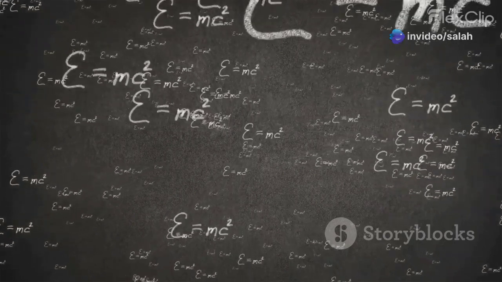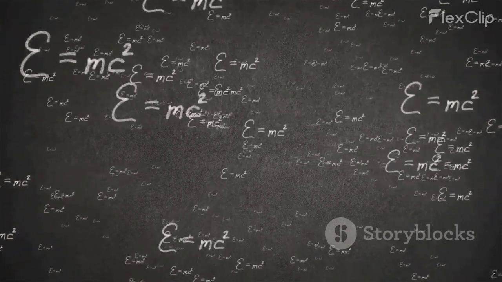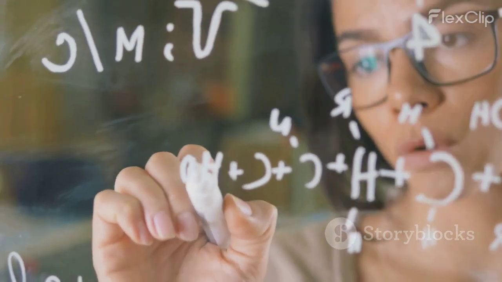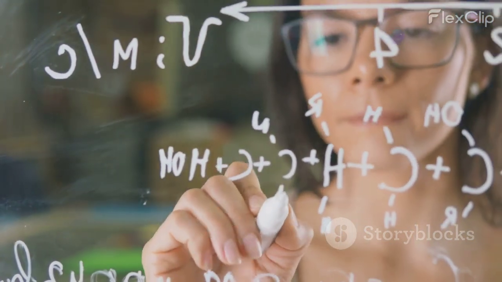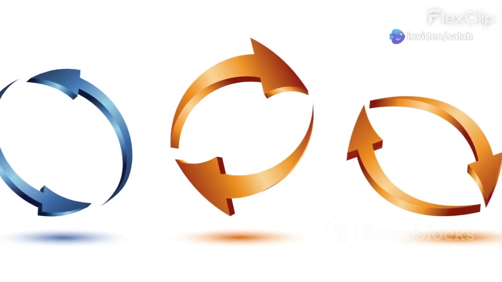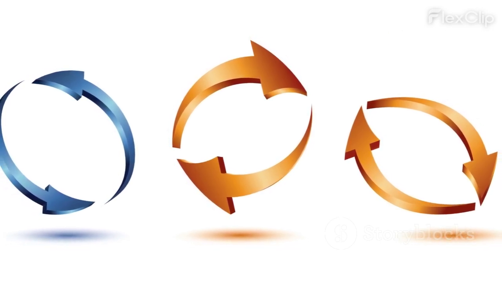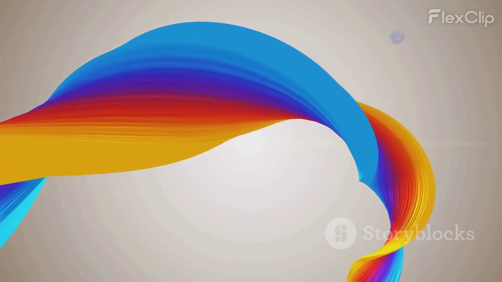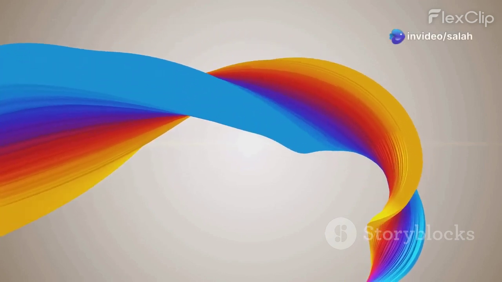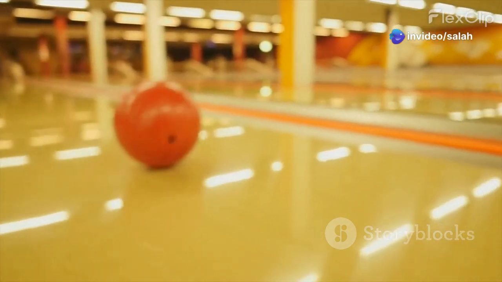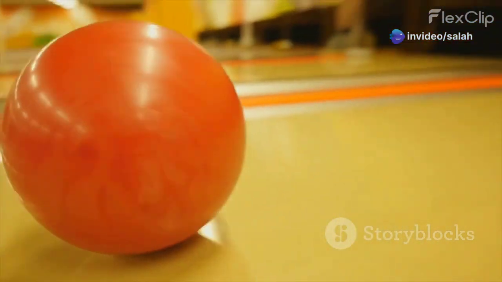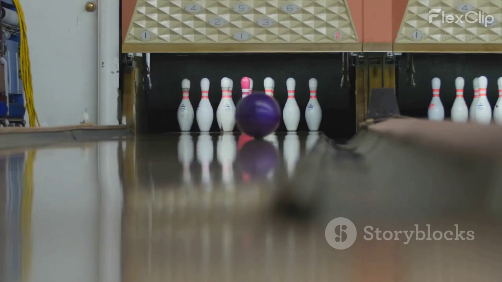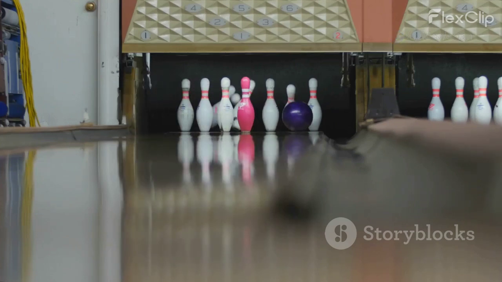Momentum is a measure of an object's motion, combining its mass and velocity. An object's momentum is calculated by multiplying its mass by its velocity. The heavier an object is, and the faster it's moving, the more momentum it has. Momentum is a vector quantity, meaning it has both magnitude and direction. The magnitude of momentum tells us how much oomph an object has in its motion, while the direction tells us which way it is headed. For example, a bowling ball rolling to the right with a momentum of 10 kilogram-meters per second has a different momentum than a bowling ball rolling to the left with the same speed.